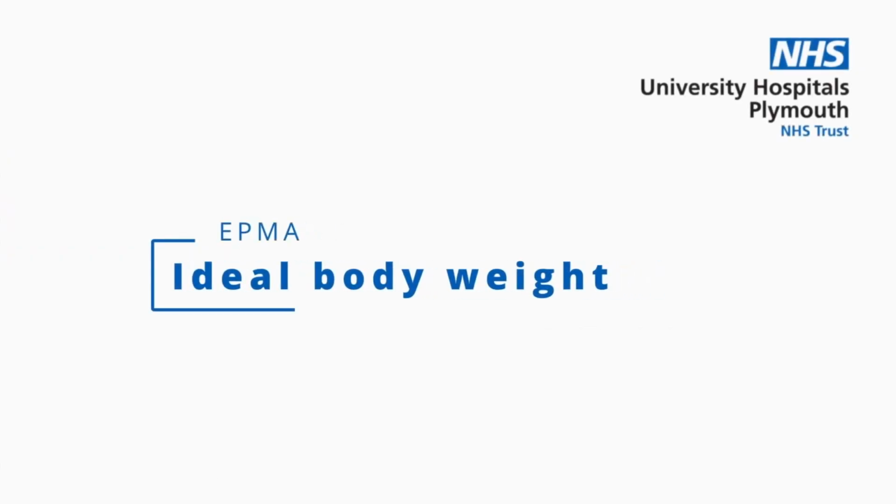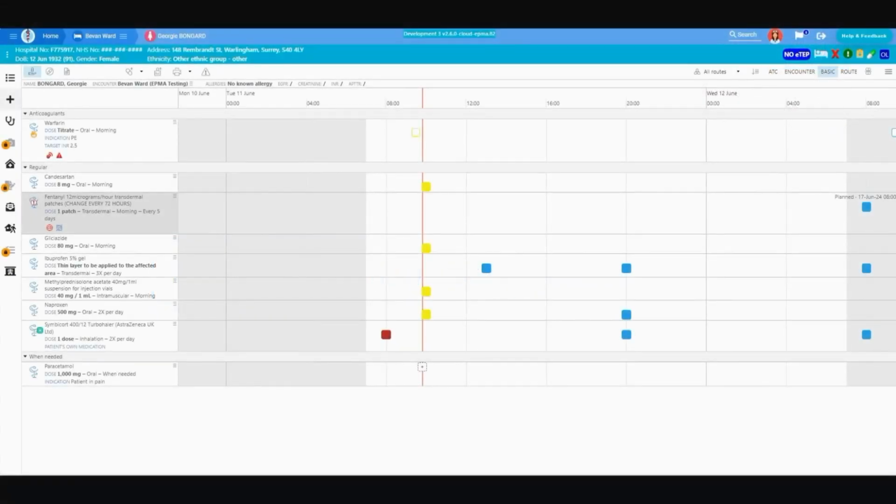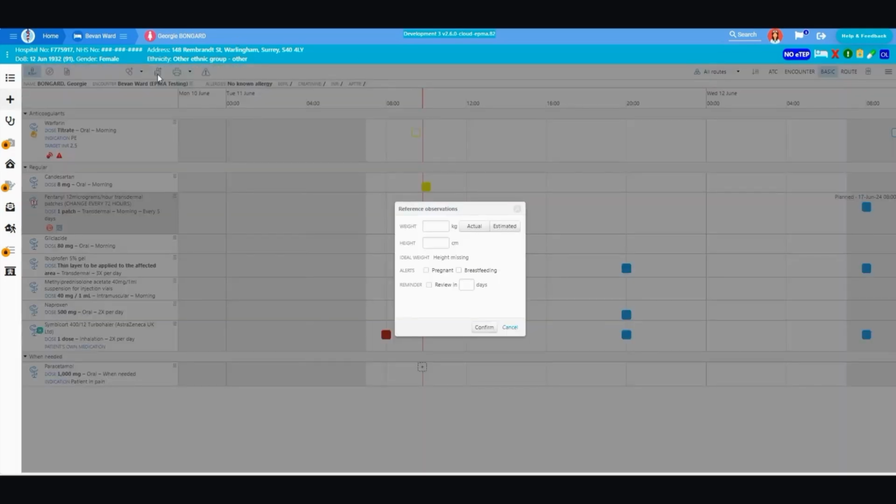Overweight patients can be at risk of overdosing since the medication doses are calculated based on total body weight. In some cases, the ideal body weight is more fitting, so you can now enter ideal body weight functionalities. As part of the ideal body weight updates, the following functionalities have been added.